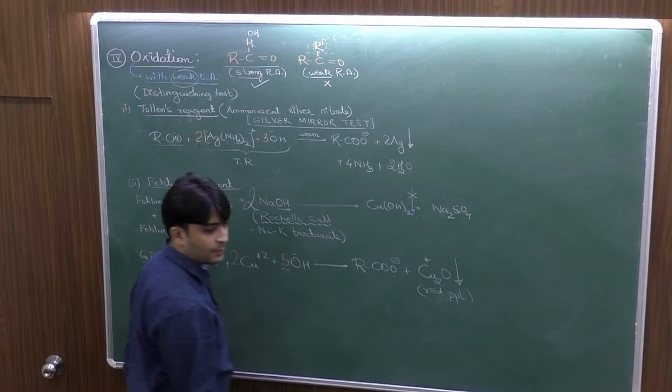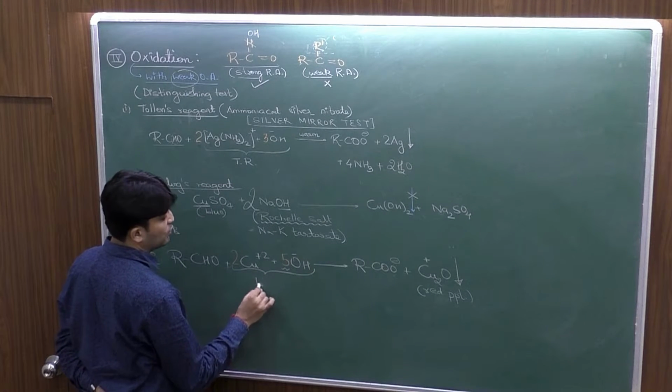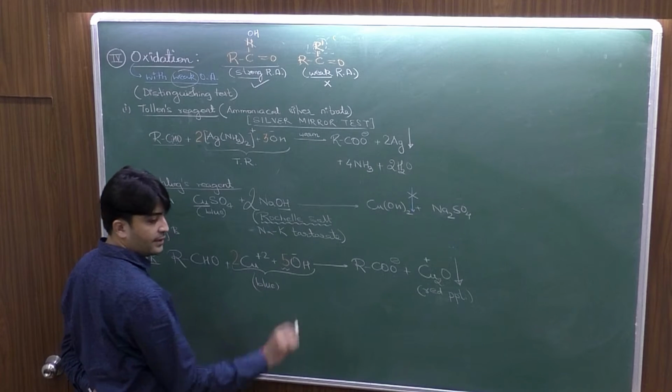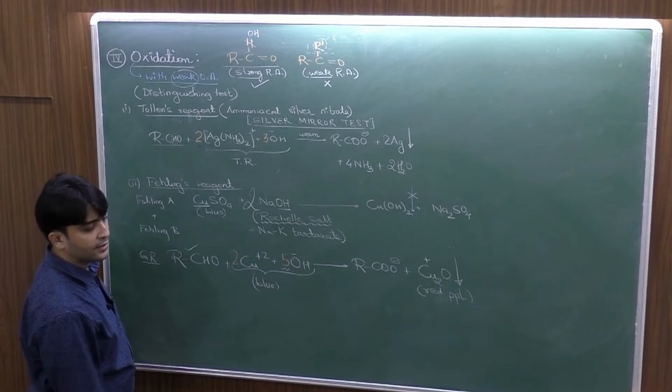It's a red precipitate. So the way of test, it's simple that the blue color, if it changes to red, it's a confirmatory test for the aldehydes. If it doesn't, it's a ketone.